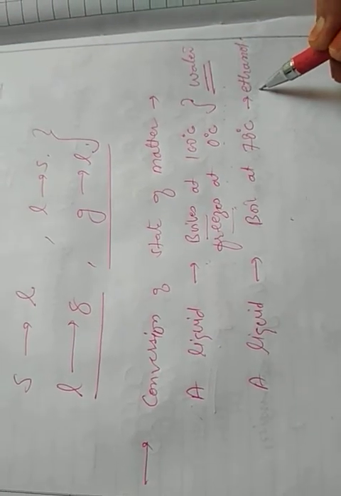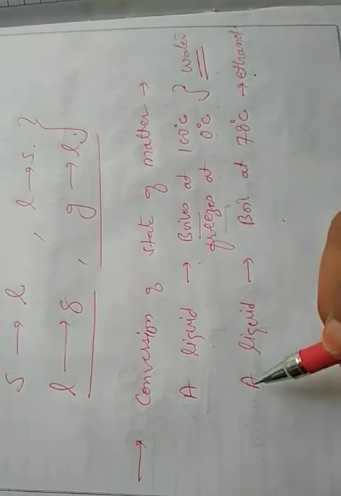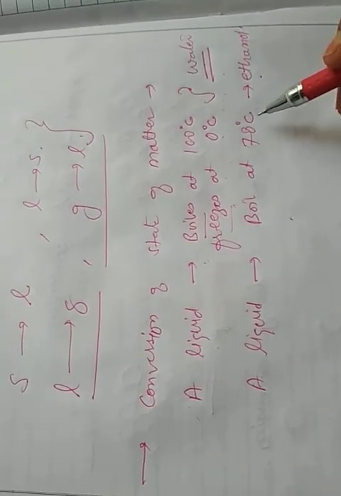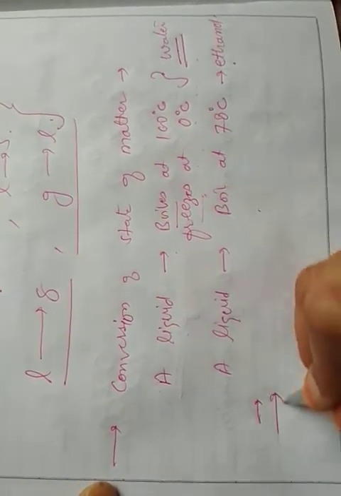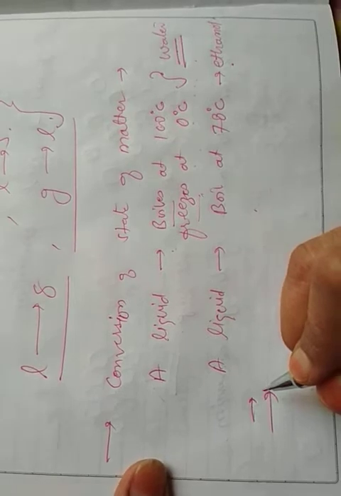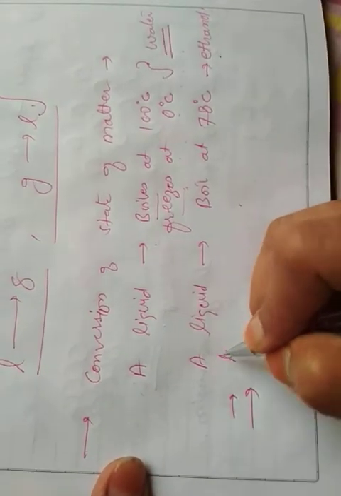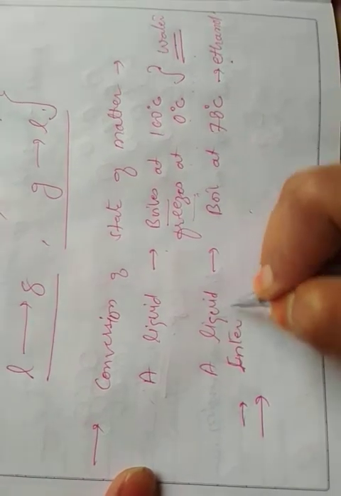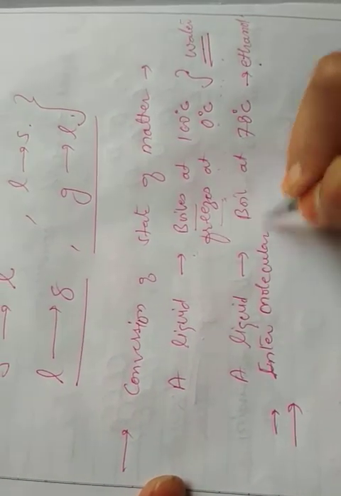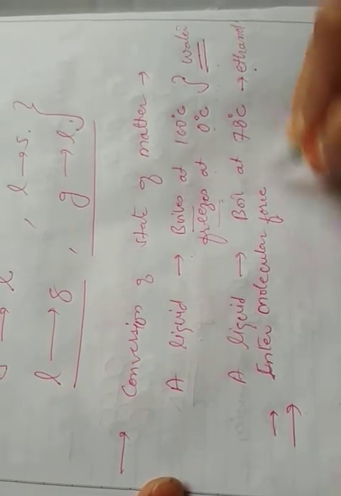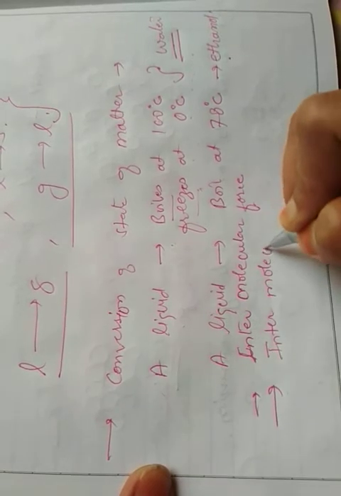So these conversions are a characteristic of the matter, and we also remember why it is fixed, because two factors are responsible, which we already studied in the previous chapter: the intermolecular force and intermolecular space.